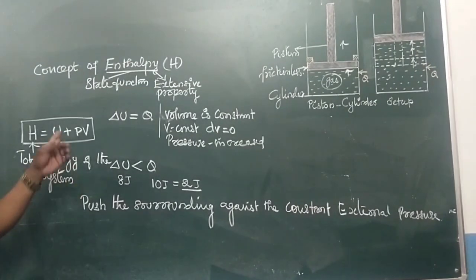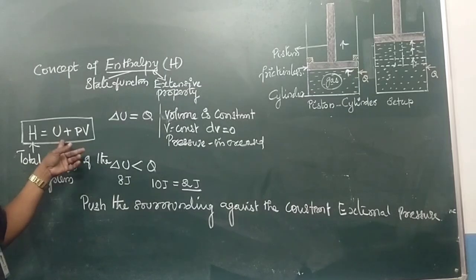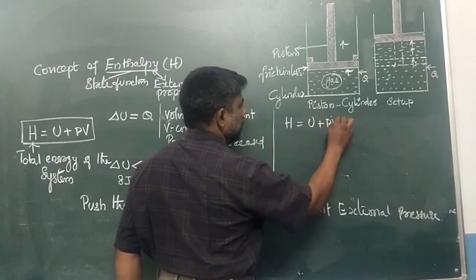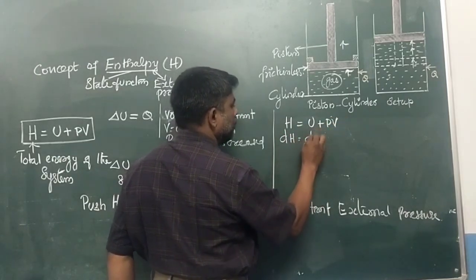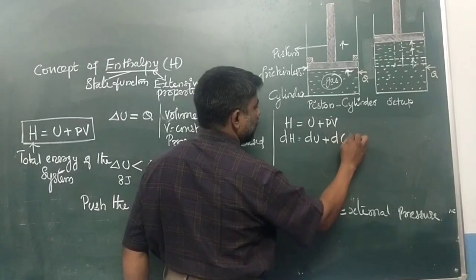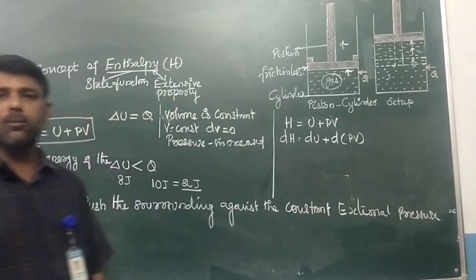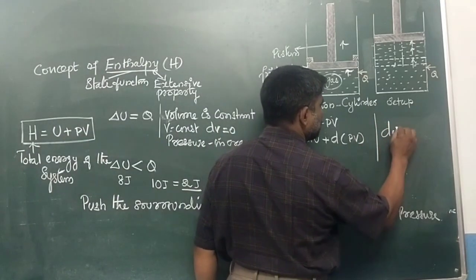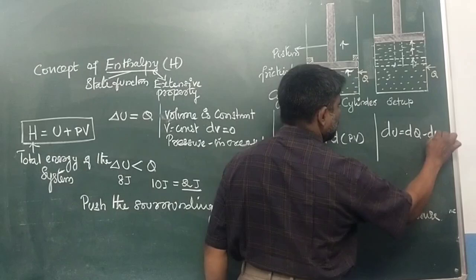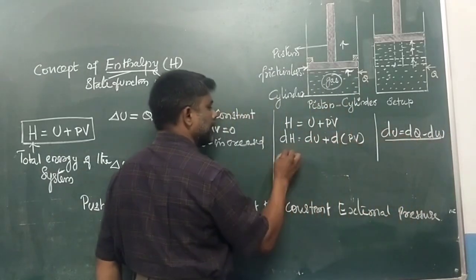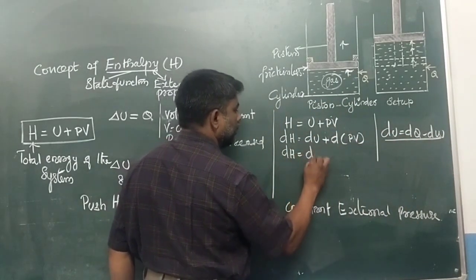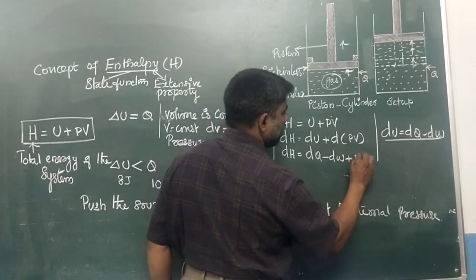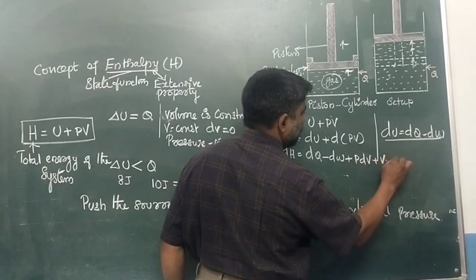Okay. Now I am going to differentiate this equation. H is equal to U plus PV. Upon differentiation, dH is equal to dU plus d of the product P into V. The first law of thermodynamics says that the change in internal energy dU is equal to dq minus dw. Now I am going to substitute this here. So dH is equal to dq minus dw plus, upon differentiation, P into dV plus V into dP.